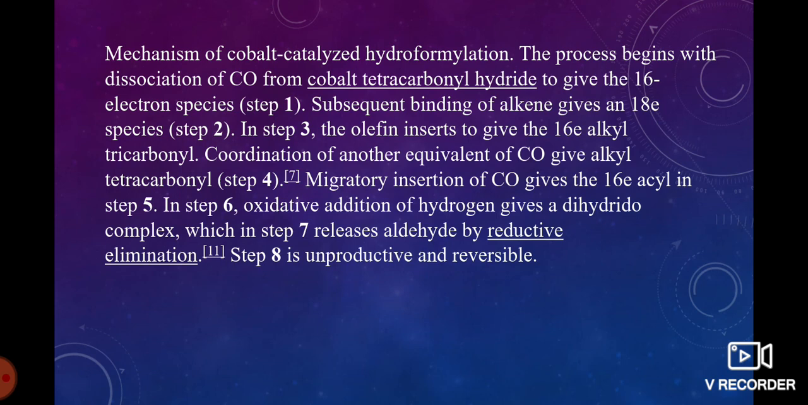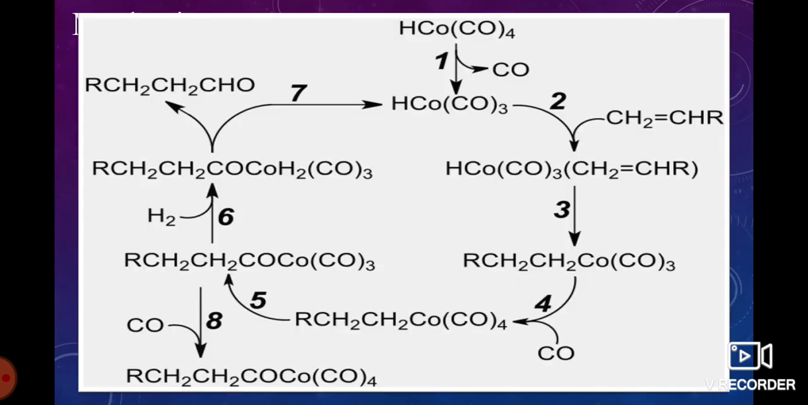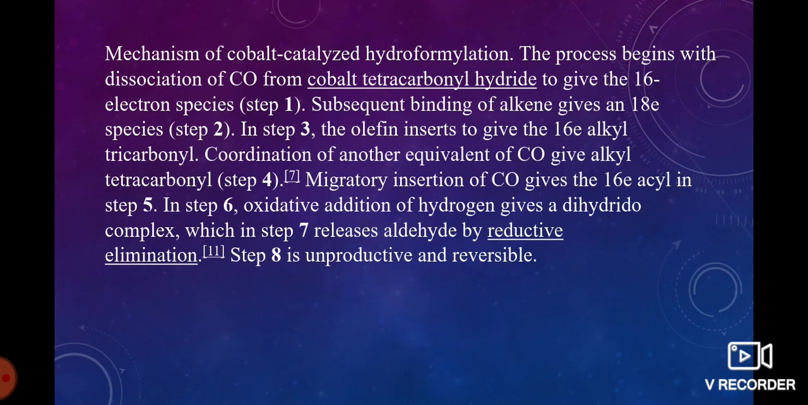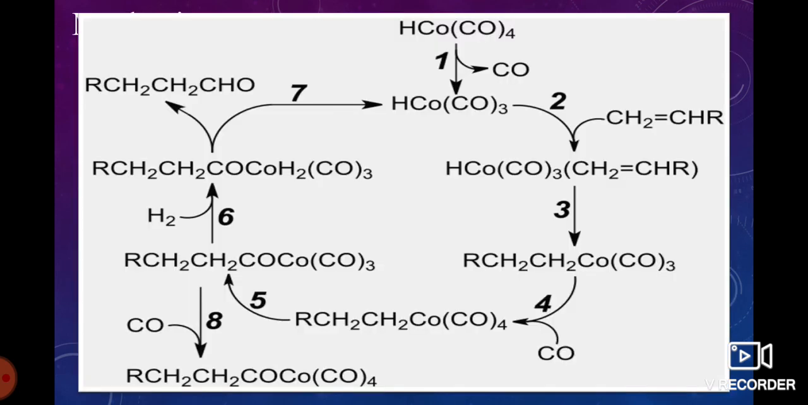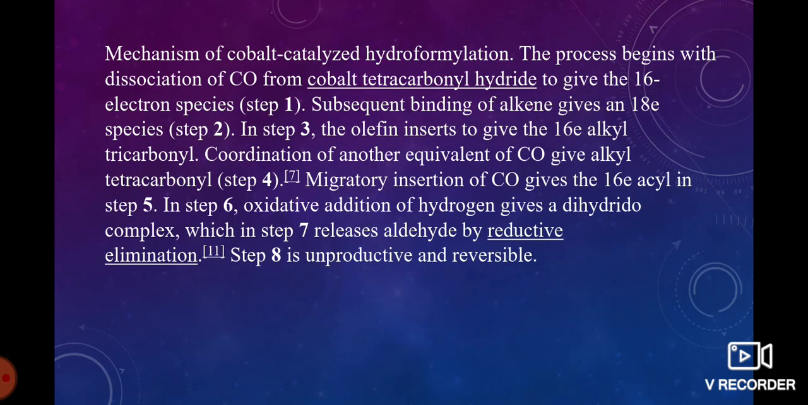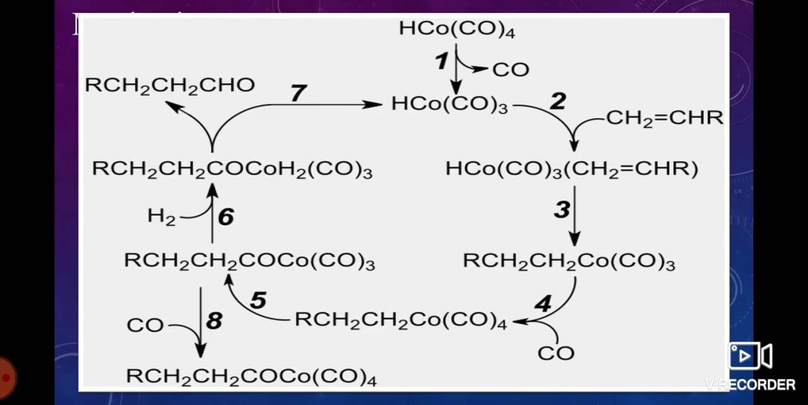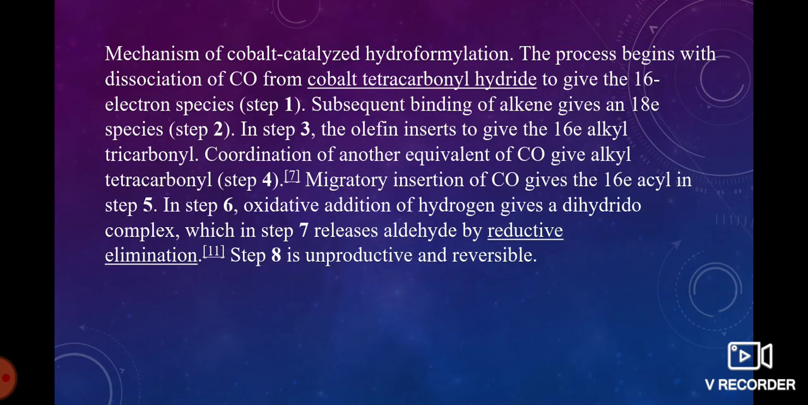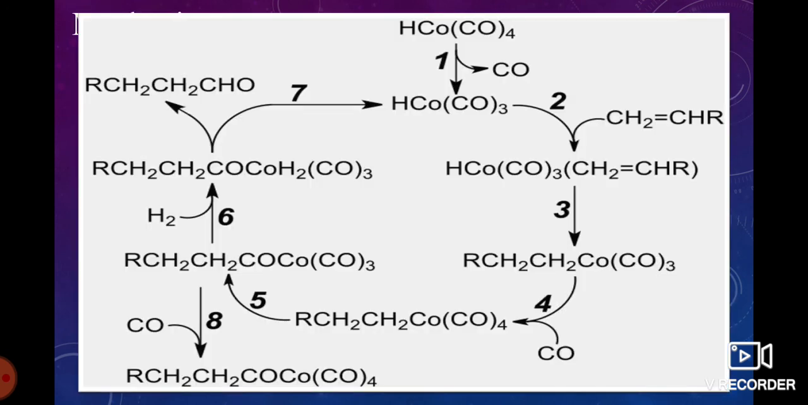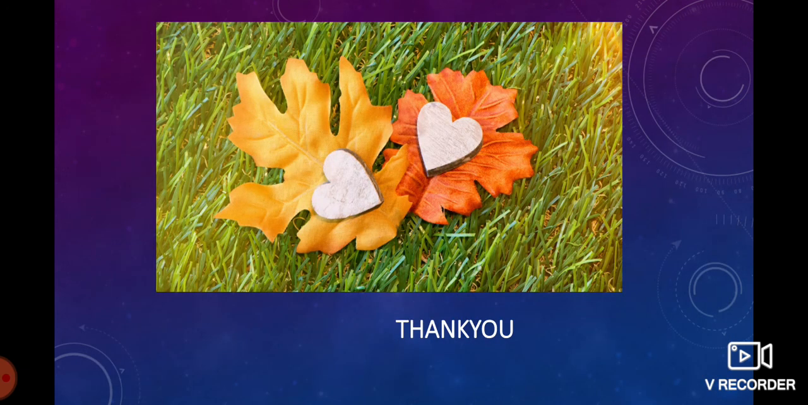Migratory insertion of CO gives a 16 electron acyl in the fifth step. In the sixth step, oxidative addition of hydrogen gives a dihydrido complex. This is a dihydrido complex, whereas in the seventh step the aldehyde is released by reductive elimination. From here reductive elimination can be done to form this compound. This is about hydroformylation. Thank you.